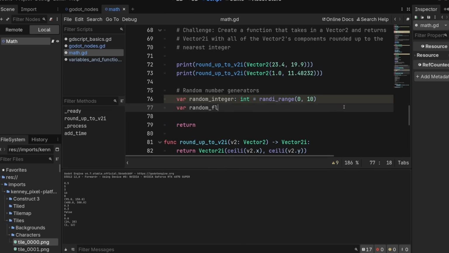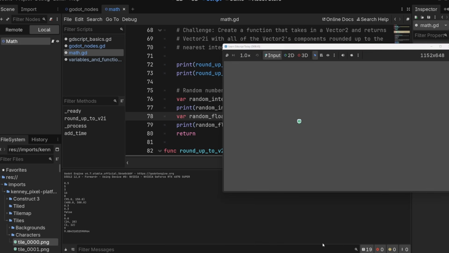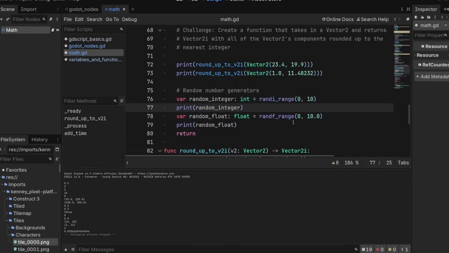And you can also do random float equals randf_range 0 to 10. And note, we can just include these as integers. This is the same as doing 10.0. Let's print these off, and they should be different every time. So 9 and 9.08, run again, 1.61, run again, 2 and whatever. Anyways, this is great. This is how we do random integers.